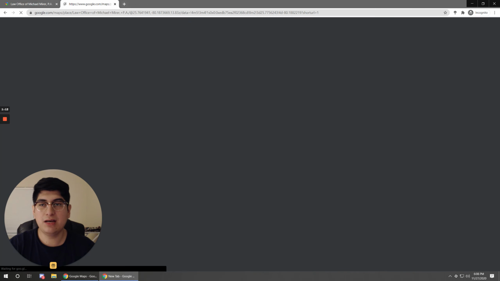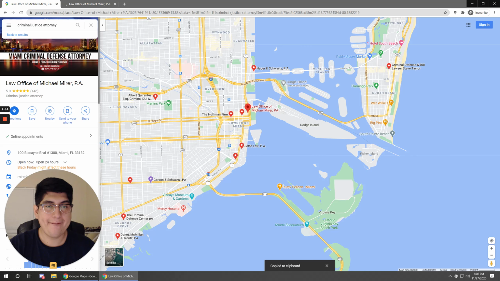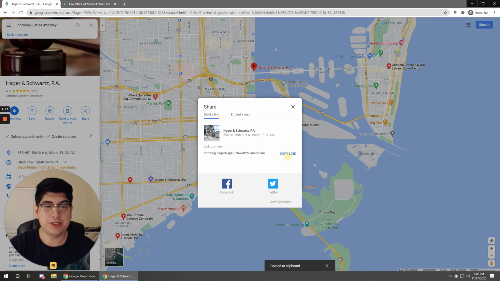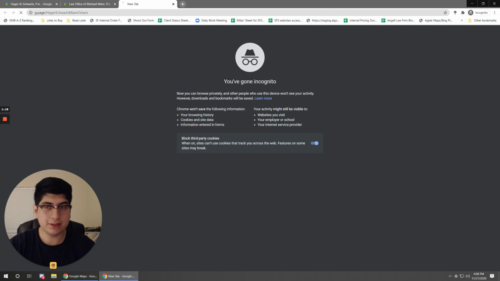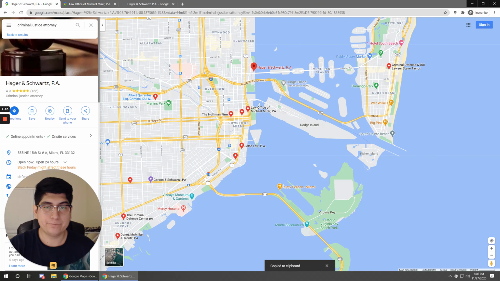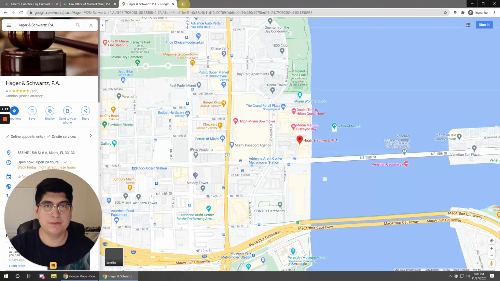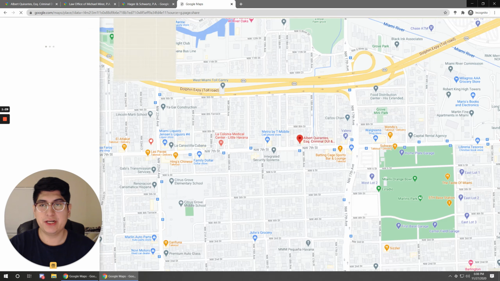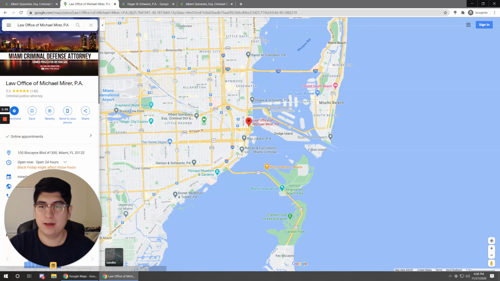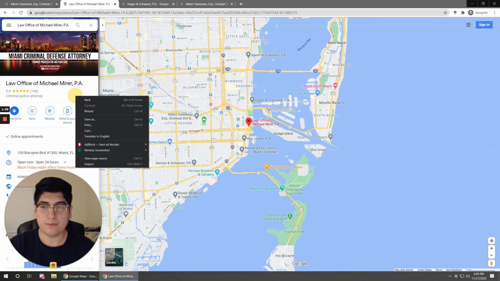Let's open a new tab just for that. And we're going to do that for each listing that we're trying to inspect. So let's say you're picking out different competitors to look at. So just open up a new tab with their share links. Okay, now go back to one of them. So let's look at this one. Right click, go down to view page source.